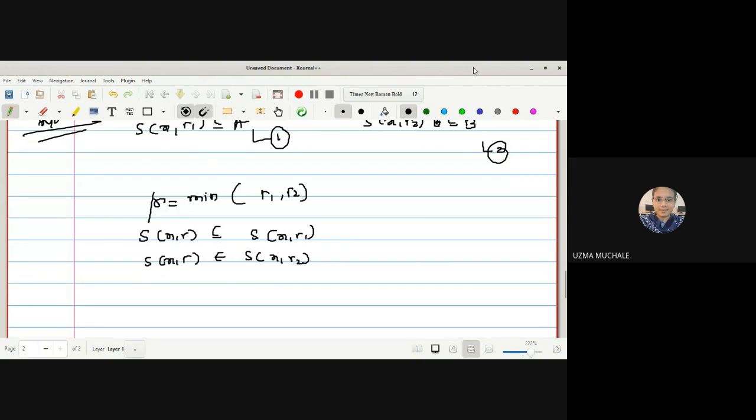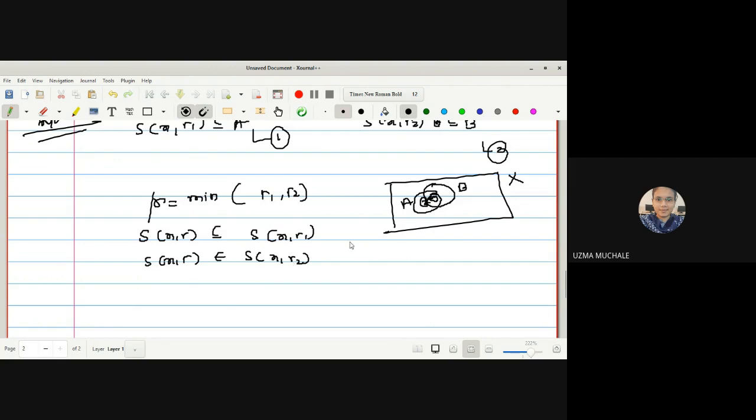Let us assume our metric space X is provided to us, and we have selected x as a member of A as well as a member of B. We have an open sphere contained in A and another open sphere contained in B. Now we have to find one R, the minimum of r1 and r2, such that S(x, R) is contained in S(x, r1) as well as in S(x, r2).